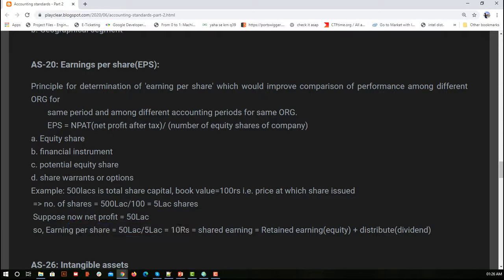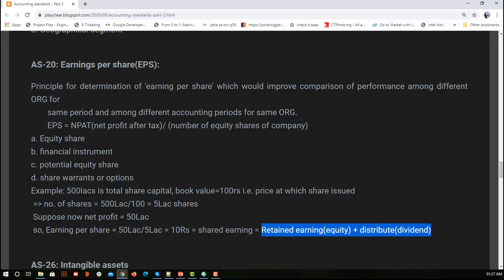Again, this is the earning per share, called the shared earning, but it is categorized in two categories: one is retained earning, and one is distributed. Whatever profit or earnings a company gets, they will either distribute it among the shareholders, or use it for the company's growth or development, or partially distribute it and partially hold it for themselves, for the organization.